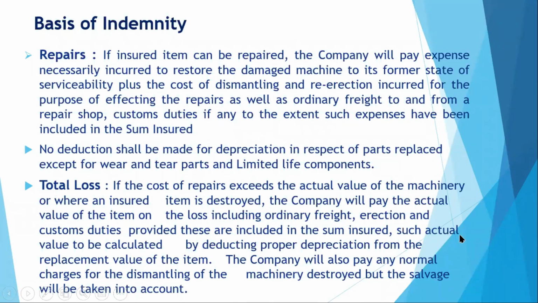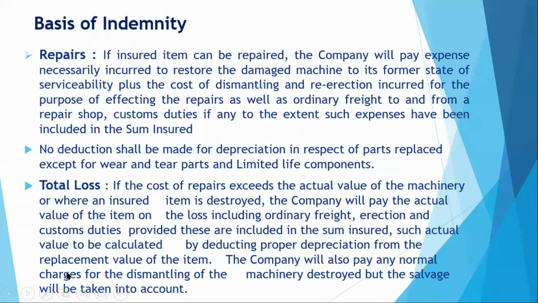And how do we calculate actual value? What do we mean? The actual value is to be calculated by deducting depreciation, depending upon the age of the machinery, from the current replacement value of the item. If the machinery replacement value is 50 lakhs and the machinery is 5 years old, if you are applying depreciation at the rate of 5% per year, then 25% will be deducted from 50 lakhs. 25% of 50 lakhs will be 12.5. So 37.5 will be paid as the actual value of the machinery.